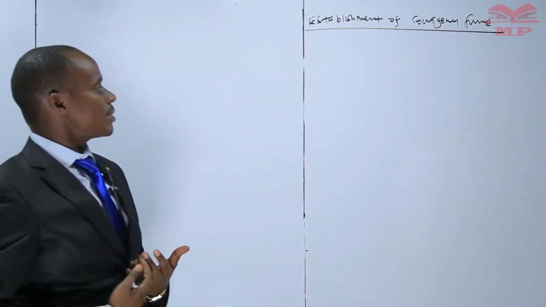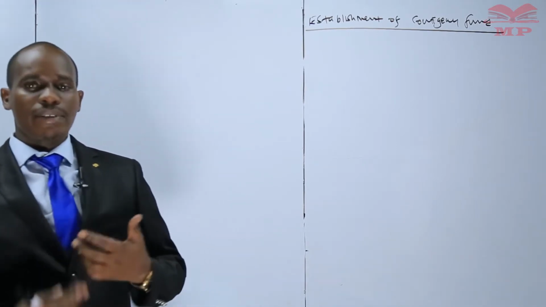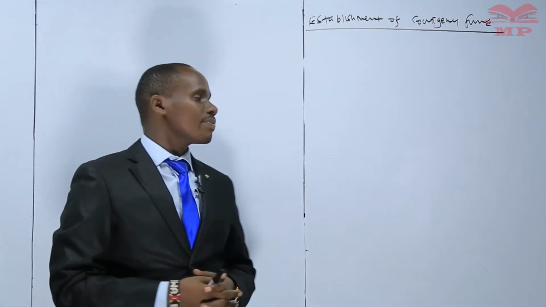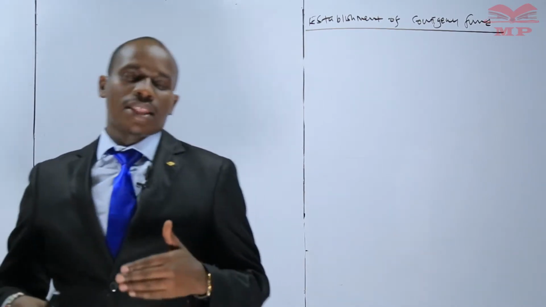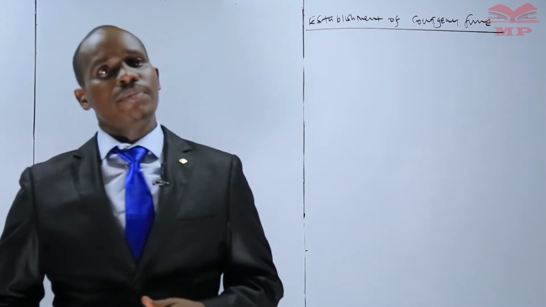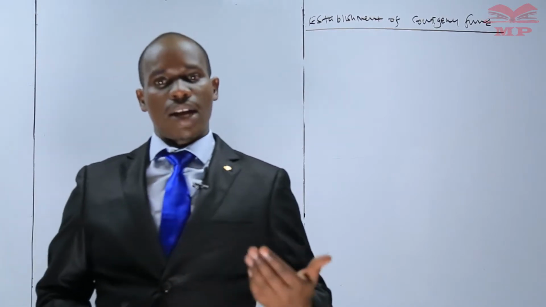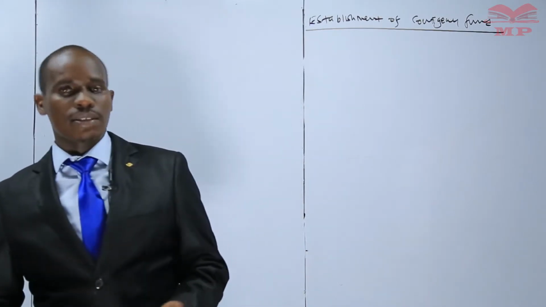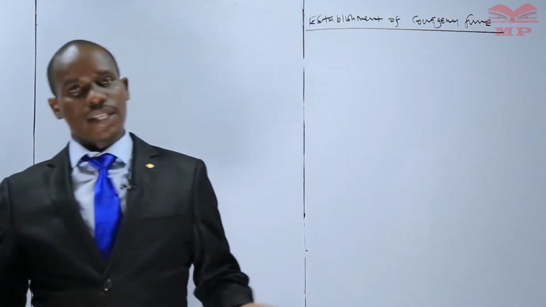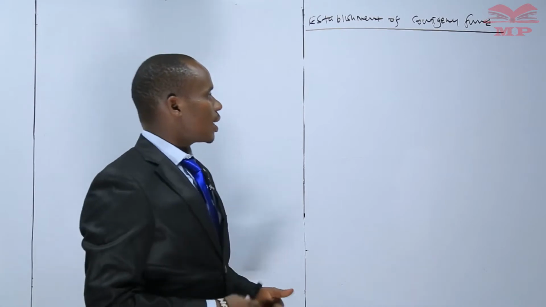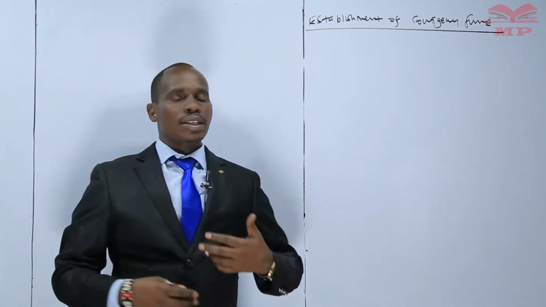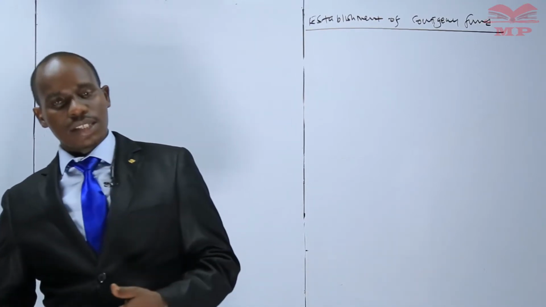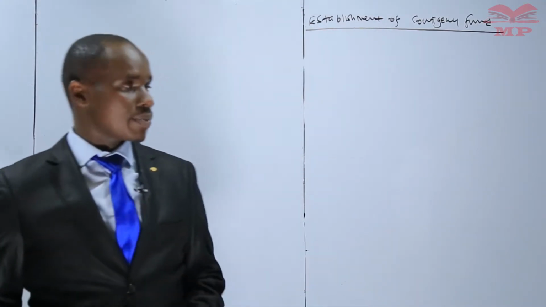A contingency fund is simply a fund that is created by the government for the purpose of catering for emergencies. There are some instances whereby a catastrophe can occur in our country. For instance, we can have severe droughts, we can have heavy rains, and some of these things affect negatively the environment and the lives of human beings.